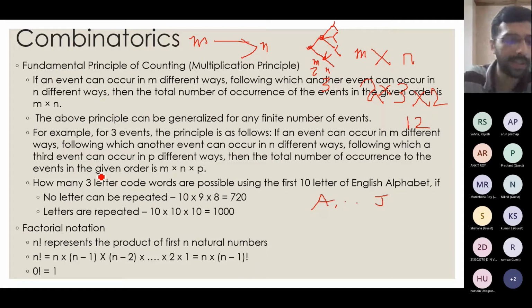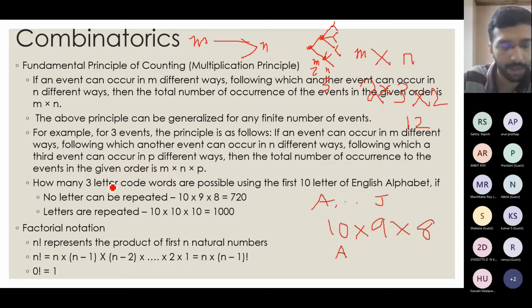So let's see, if no letter is repeated, then for the first choice I can choose any one of the 10 letters. So I will choose 10. Suppose I choose A here. Then for the second I can choose something from B to J only, so I am left with only 9 options, since no letter can be repeated. Then suppose I have used A and B, I have only C to J, so I have only 8 options. That is why, if no letter can be repeated, it comes to 720.